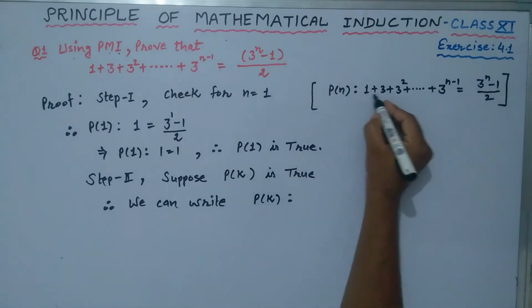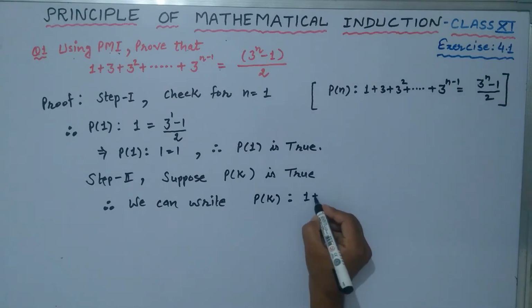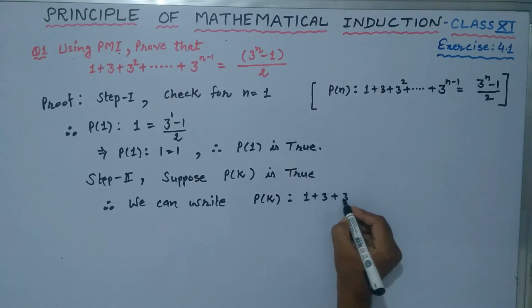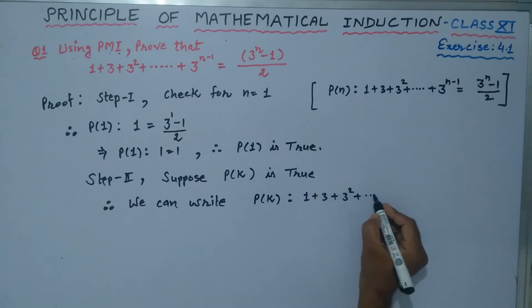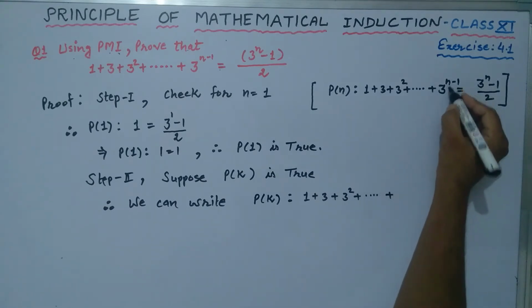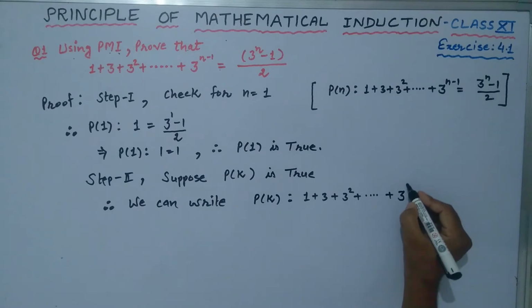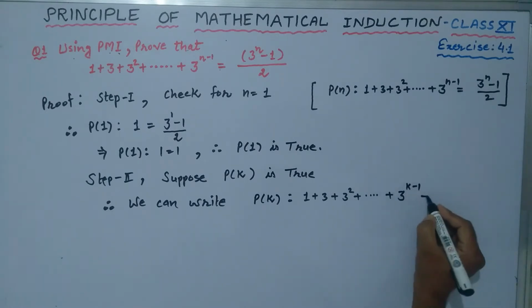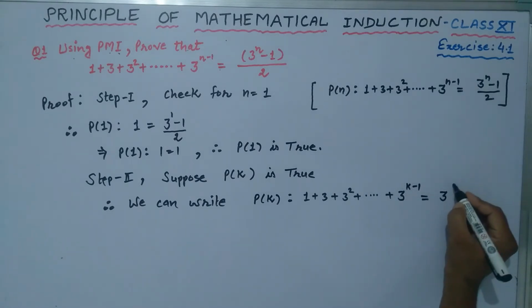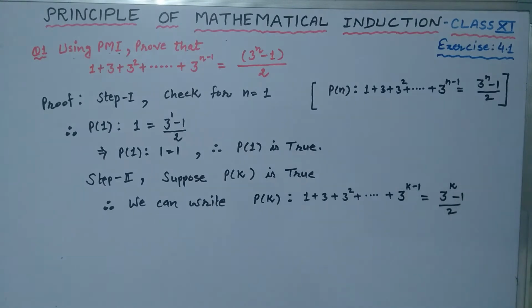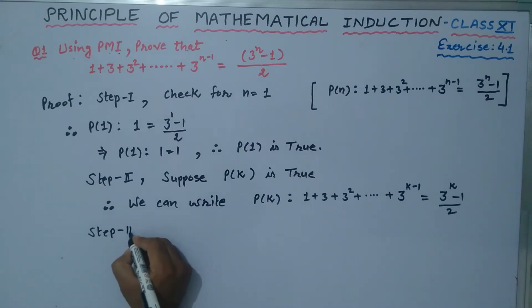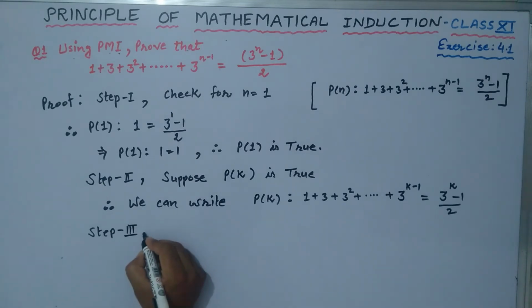Pk is the statement 1 plus 3 plus 3 square plus so on, lastly, in place of n we write k minus 1, is equal to (3 raised to power k minus 1) upon 2. Okay, now what is the third step? Step number 3. This is very important now, the main step of the question.